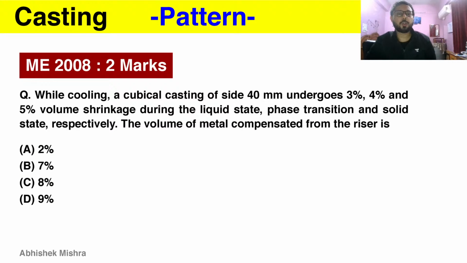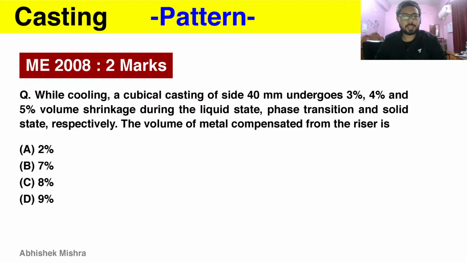When cooling a cubical casting of 40 mm size, it undergoes 3%, 4%, and 5% volume shrinkage during the liquid phase, phase transition and solid state. The volume of the metal compensated from the riser is?